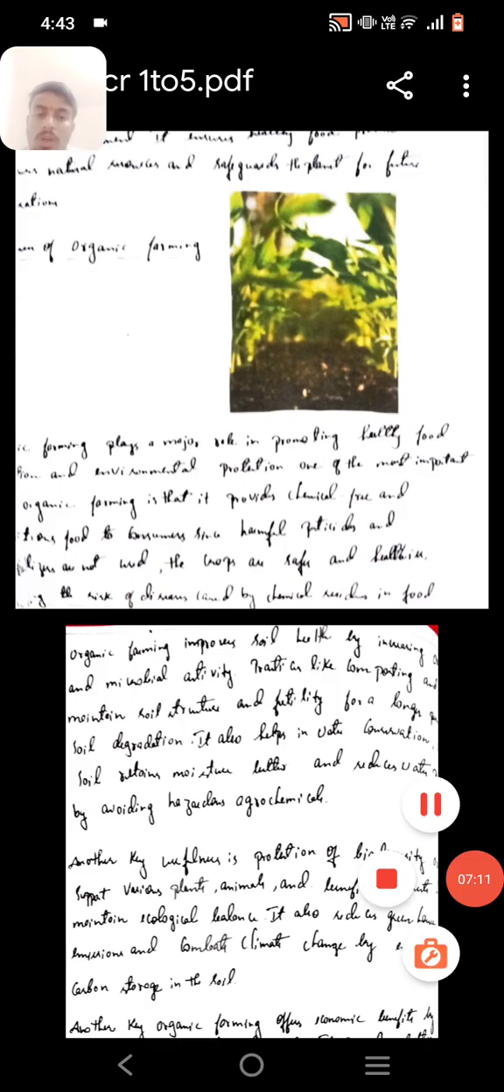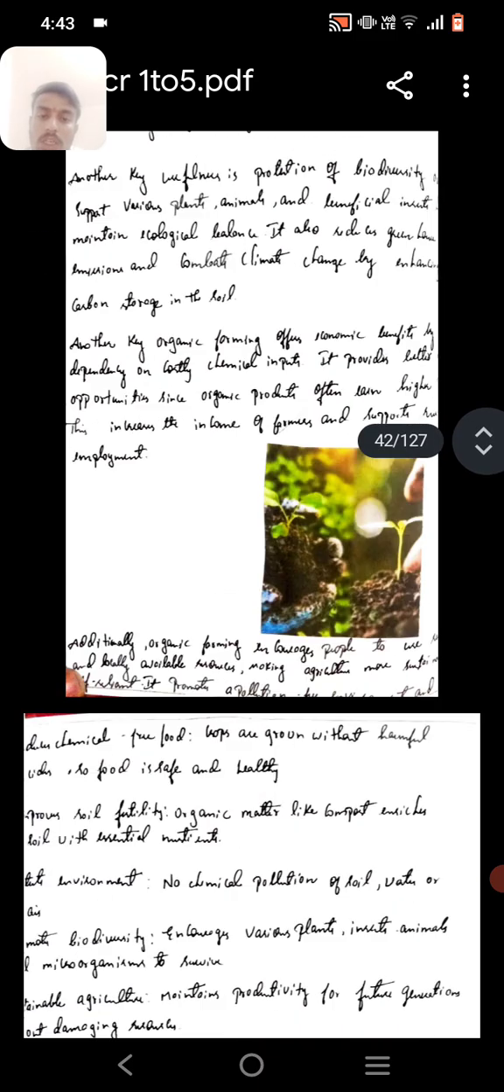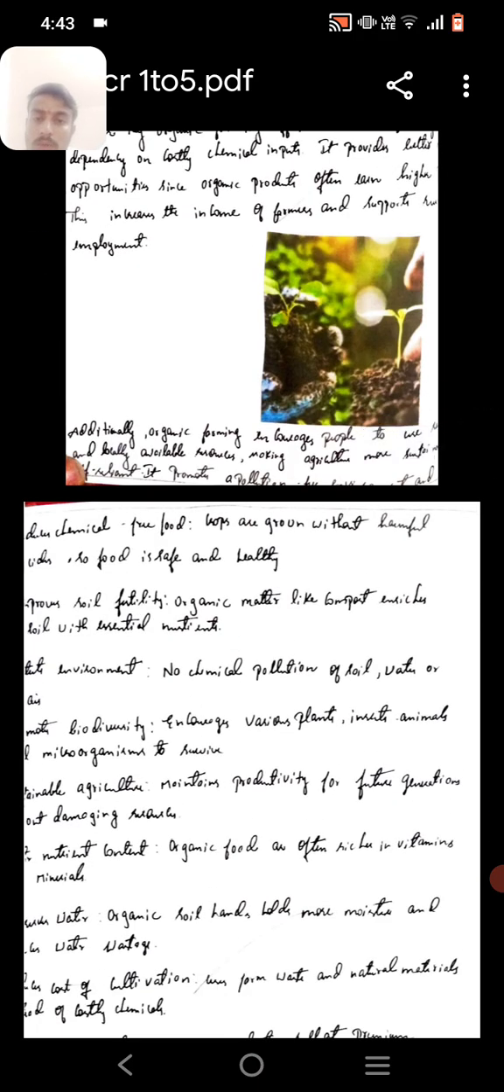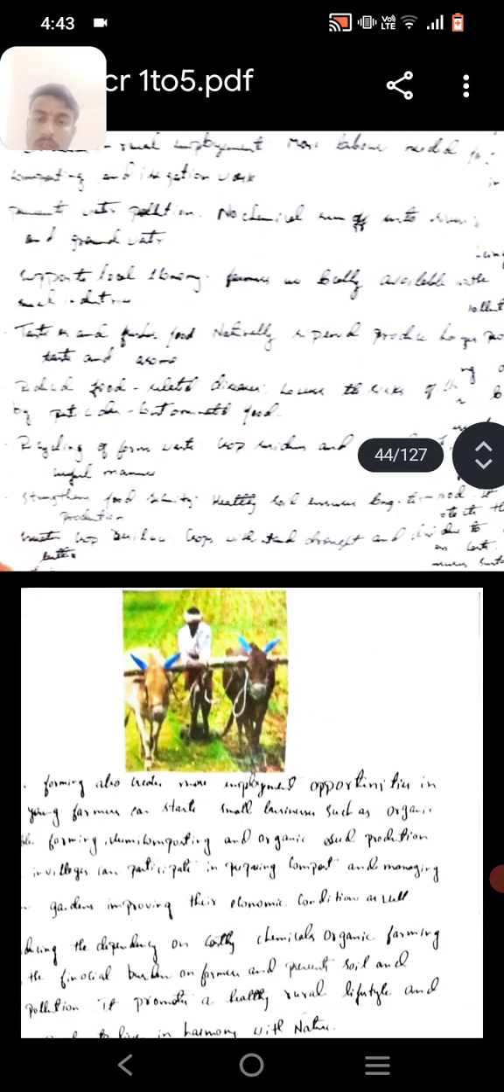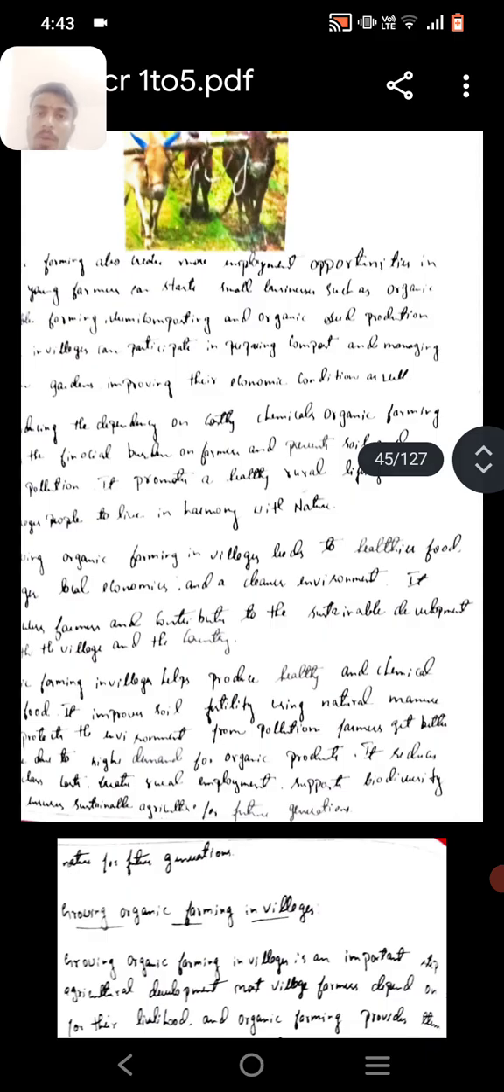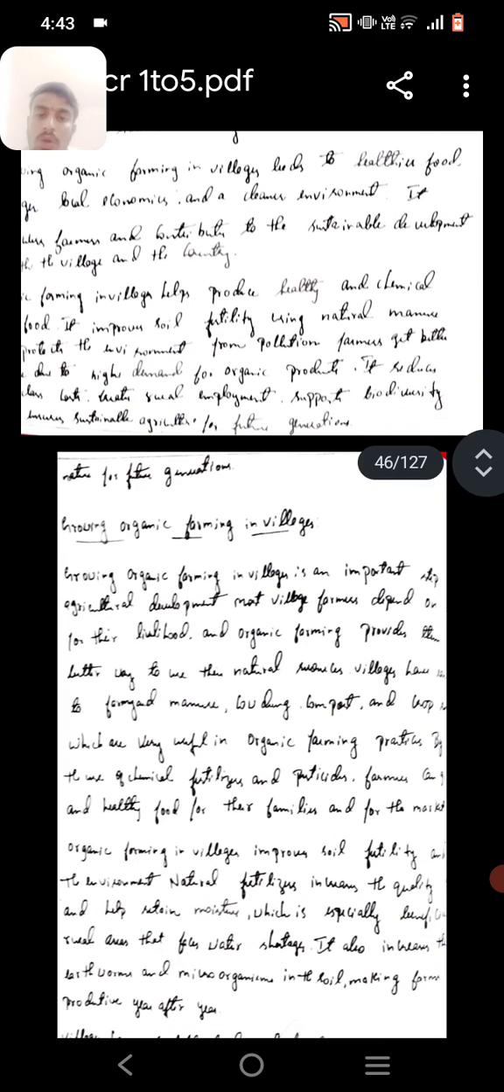Organic farming improves soil health and increases the biodiversity of the system, with various plantations and animals. Description and approval of the biological activities and ecological reductions in organic farming. Growing organic farming in villages is an important step.